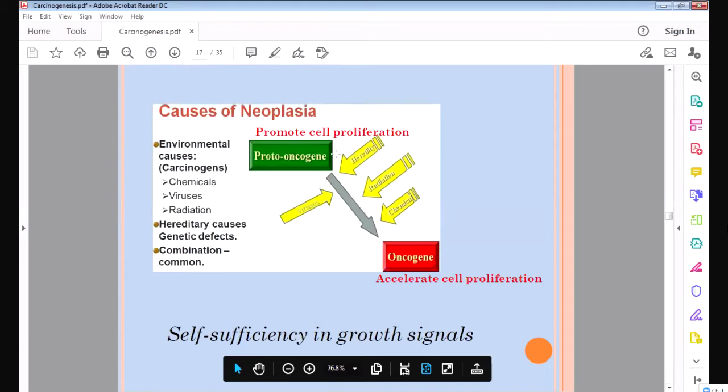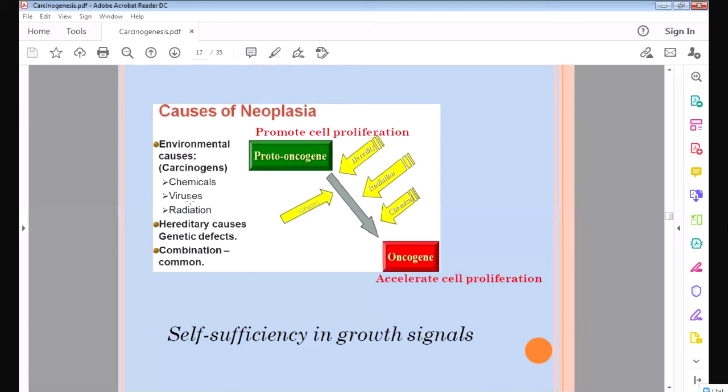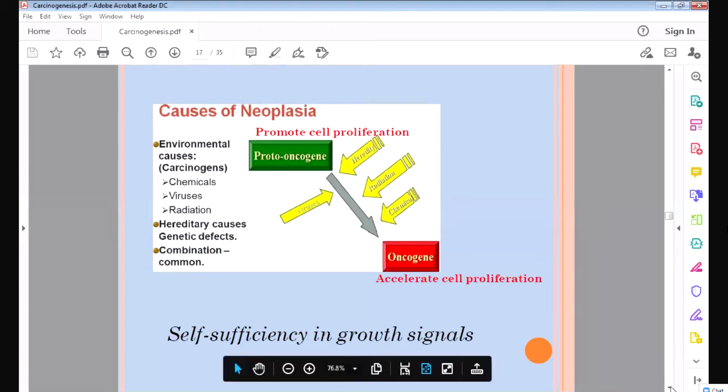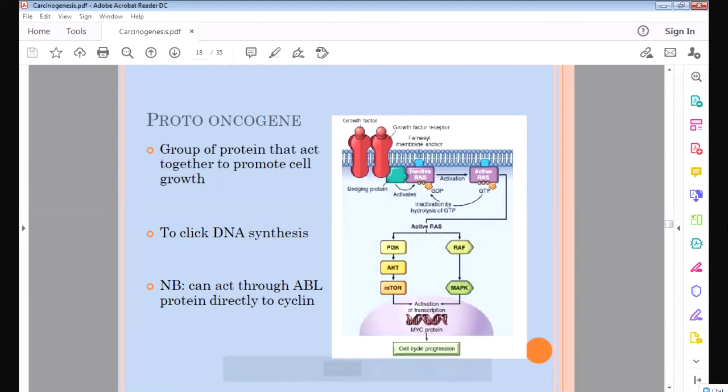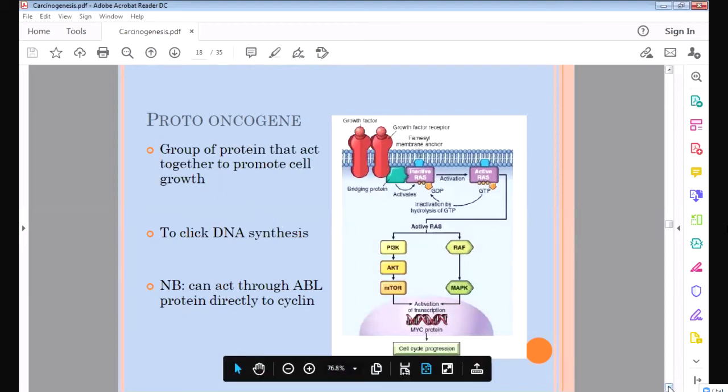Now you can see we have already covered this. These are the three important environmental agents which cause cancer: chemicals, viruses and radiation. They cause damage to the DNA, because of which the proto-oncogene will be converted into oncogene, and oncogene will cause cancer, excessive cell proliferation. So what is the proto-oncogene? Proto-oncogene is a gene which causes growth of the cell. So this is called the proto-oncogene.